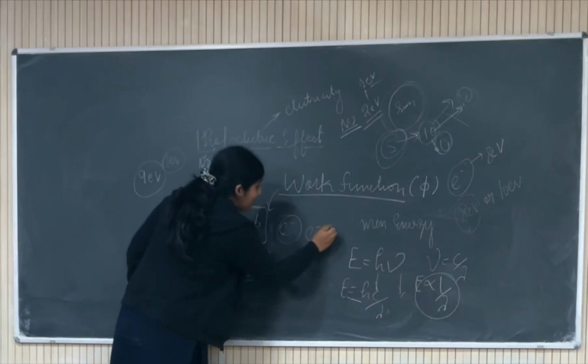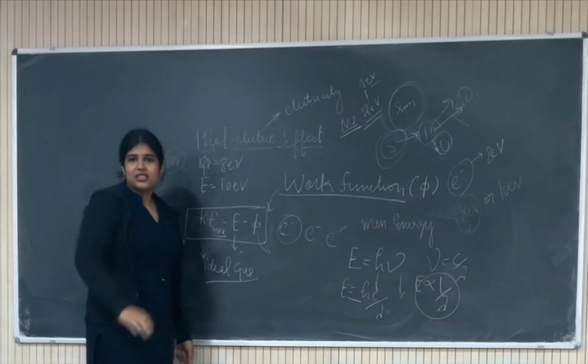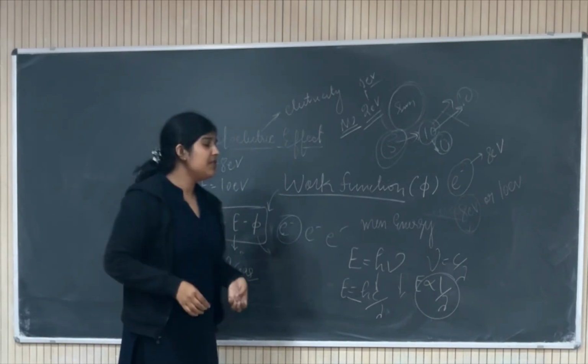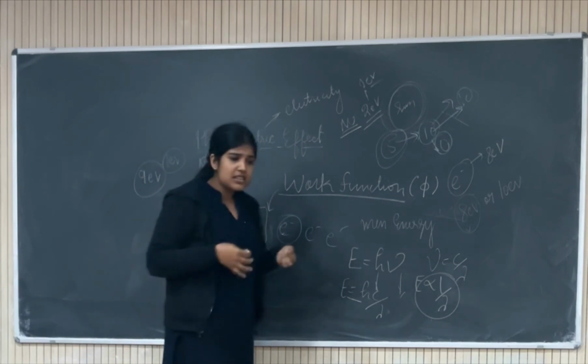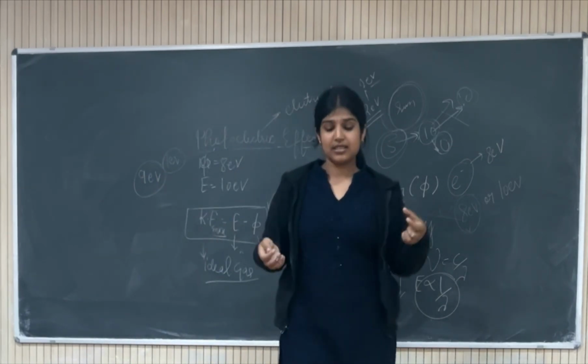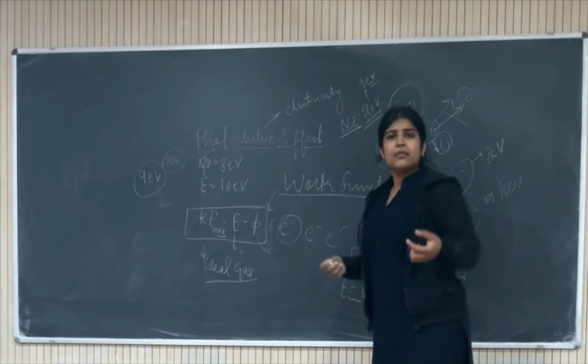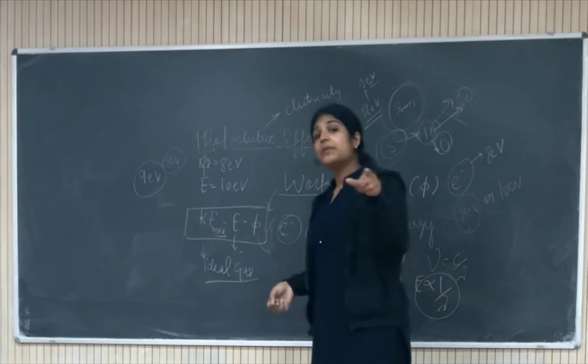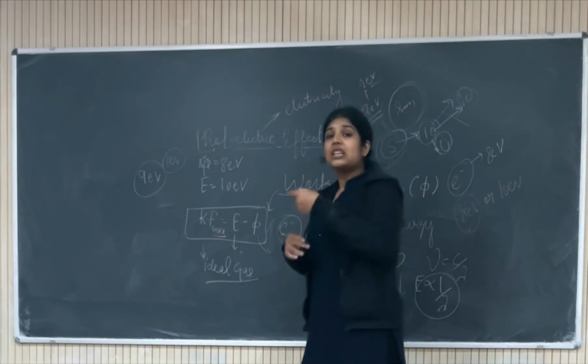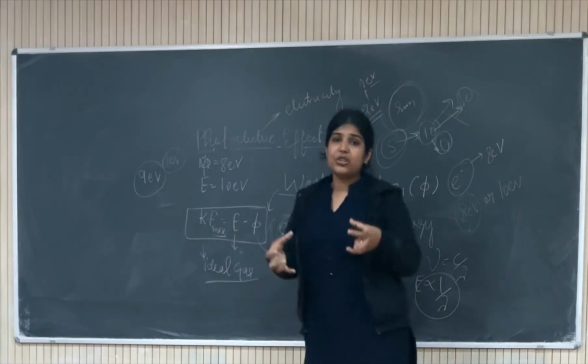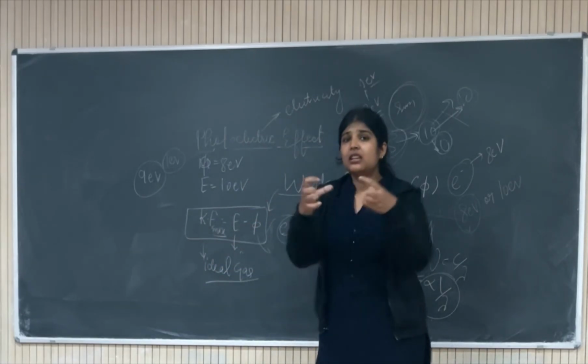Electron, electron, electron. There are many electrons. And we know in a solid, even if you are not giving any external energy, there are some collisions and some vibrations inside the solid. So inside this metal, there will be some vibrations even if you are not giving external energy. But if you are giving some external energy, that vibration or collision will start randomly.